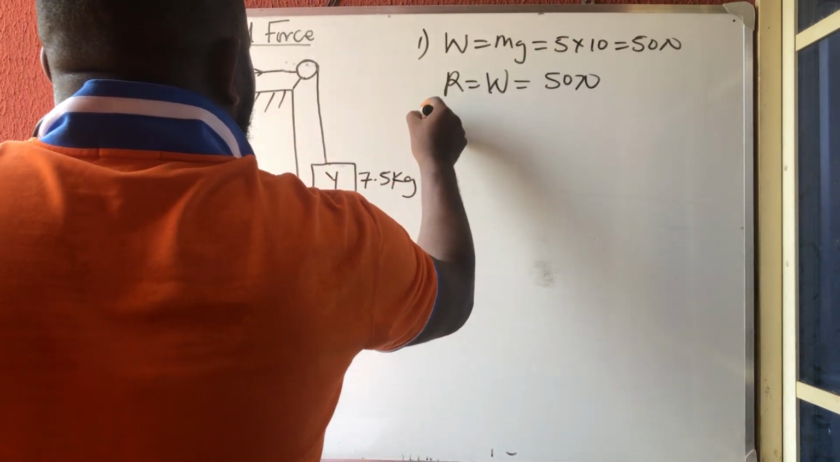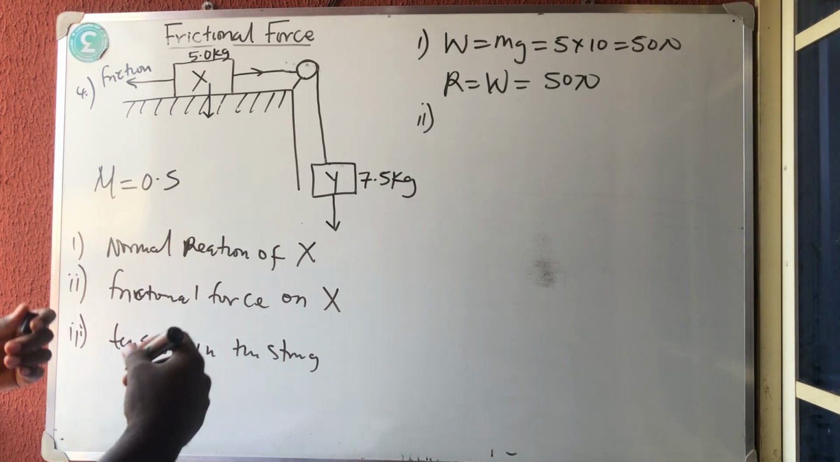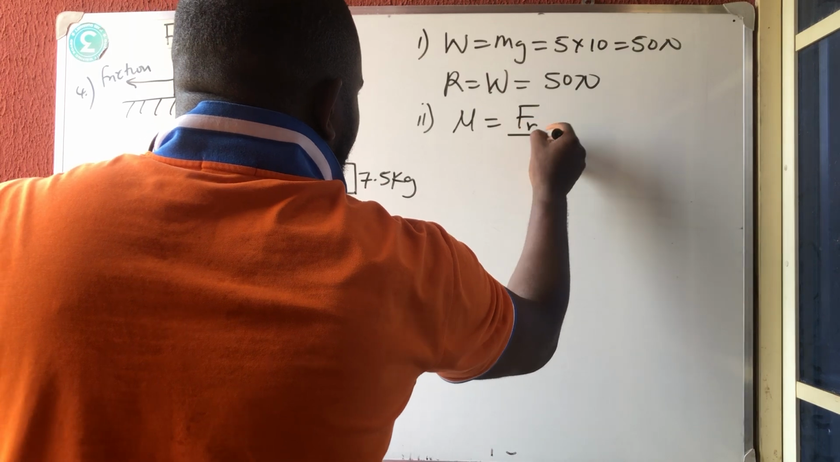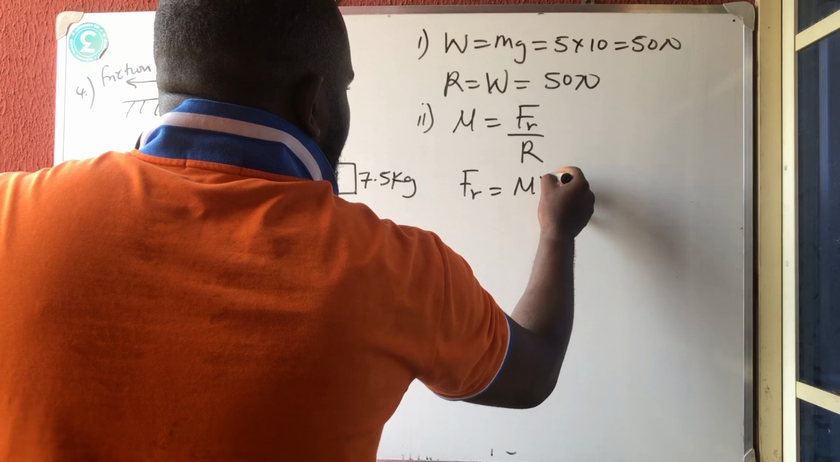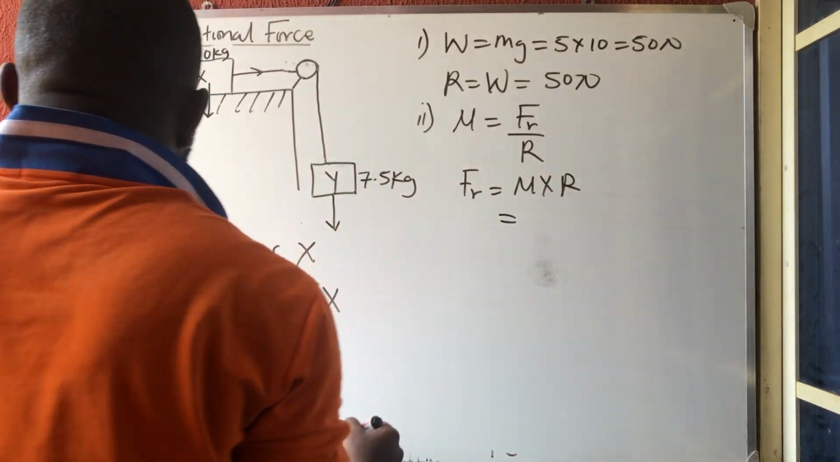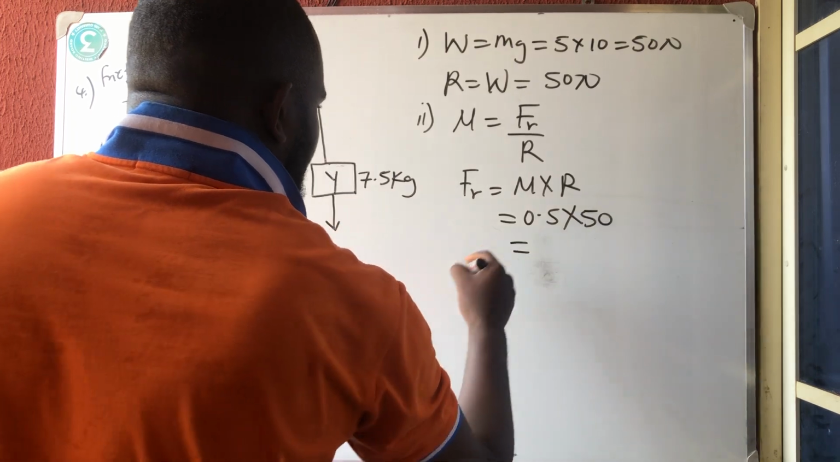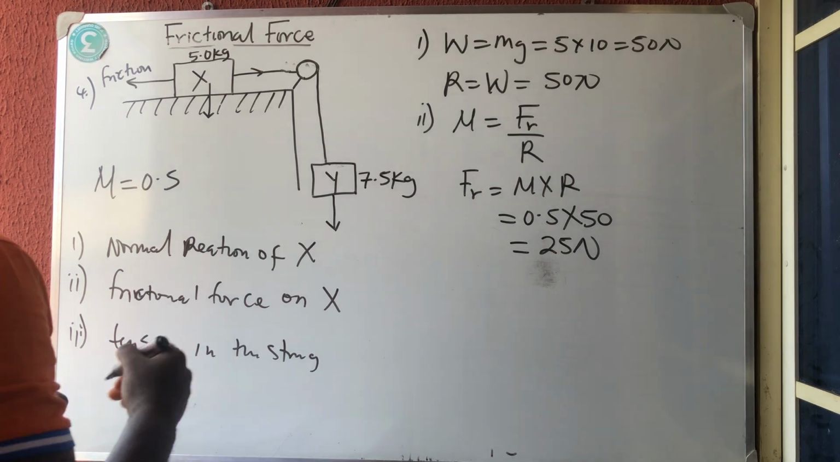50 Newton. Very simple. The next one, they say calculate the frictional force. We know that mu is equal to the frictional force over the normal reaction. So the frictional force standing alone is equal to mu times the normal reaction. The mu they gave us is 0.5 times the normal reaction, 50, which will give us 25 Newton. As simple as that.